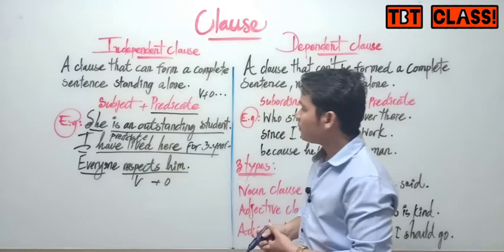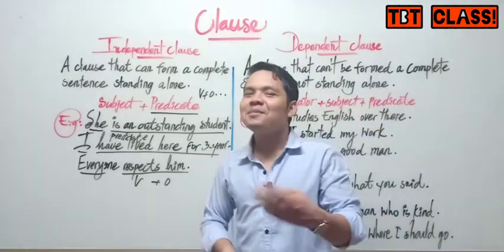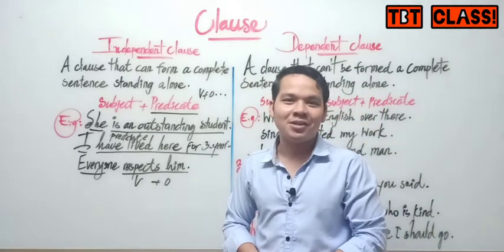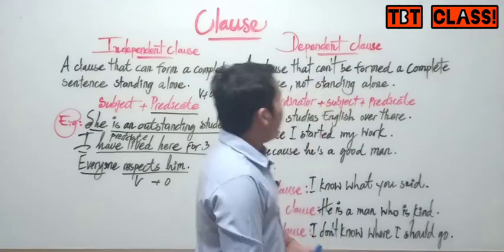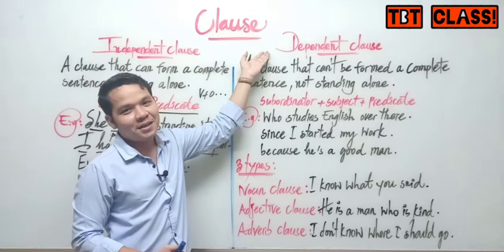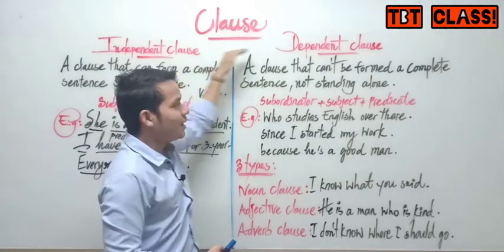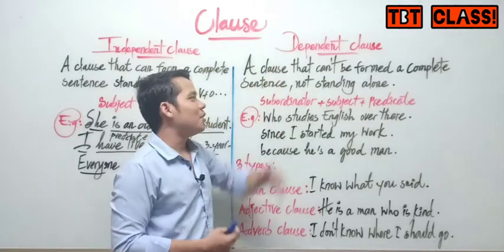Yeah, predicate. Okay, do you understand? The simple way to understand independent clause is like this. Okay, let me move to another one, about dependent clause. You see, when we talk about clause, we have independent clause and dependent clause. So let us see about dependent clause.